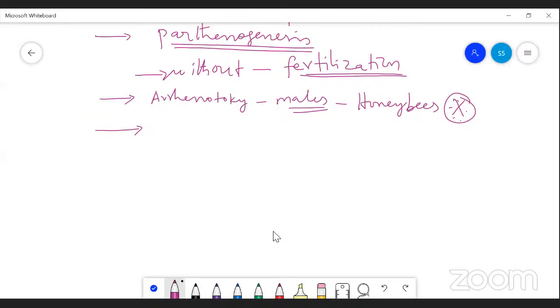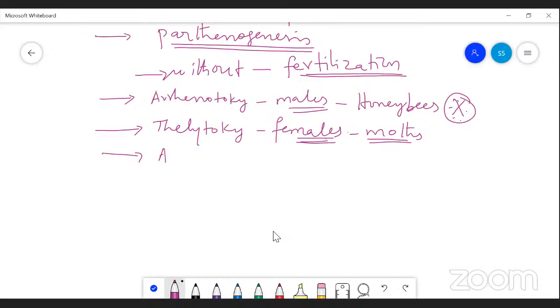Only males are produced, but the next one is the thelytoky. That is, only females are produced by this parthenogenesis process. For example, this is seen in the case of some moths. Moths are like butterflies. This is the thelytoky.